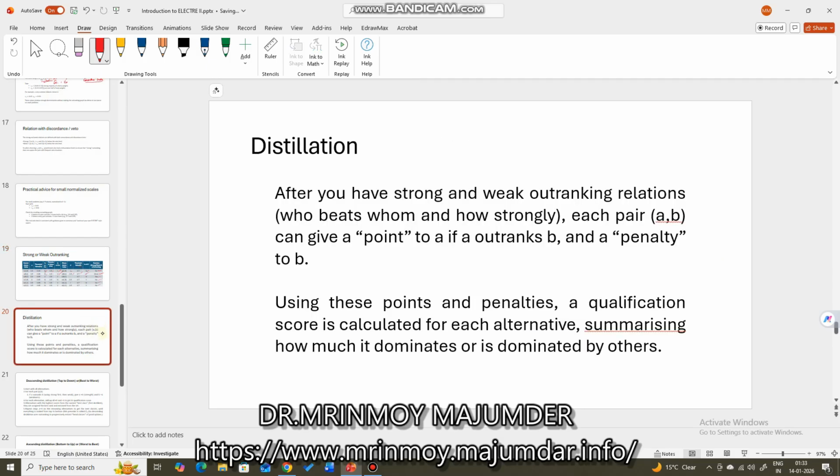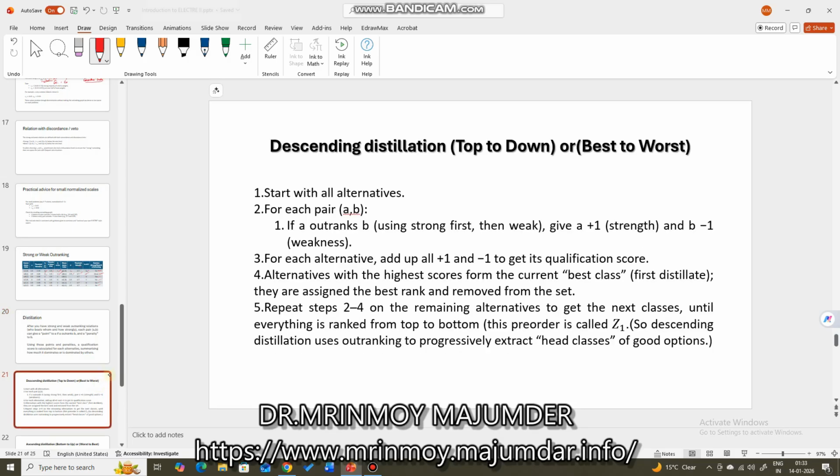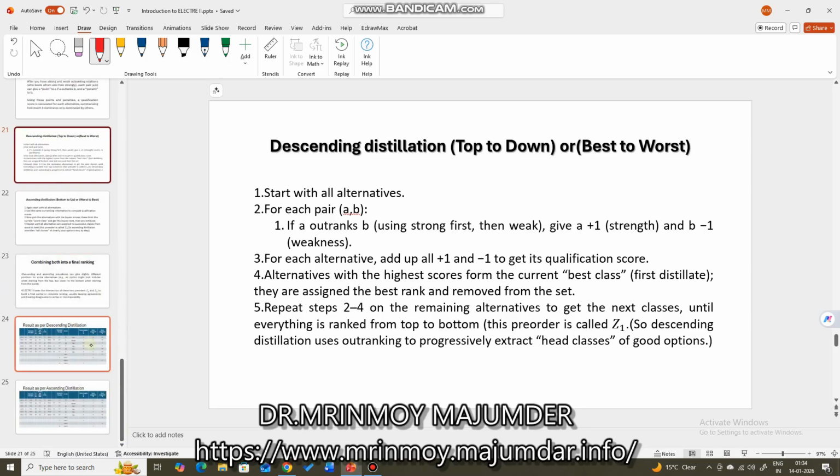Next and last step is distillation. One is ascending, the other is descending. Descending means top to down approach or best to worst approach, and ascending means worst to best approach or down to up approach. So let us go to the example straight away, so that way you will understand more.